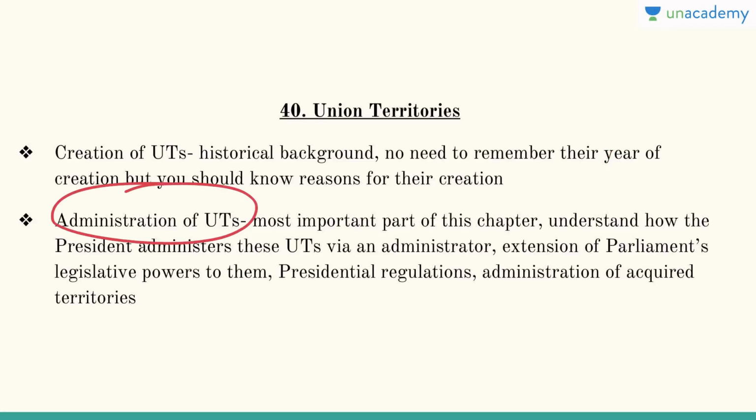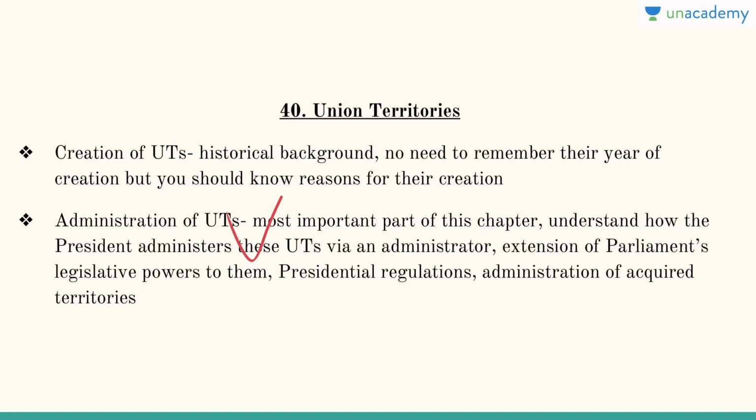Now let us talk about administration of union territories. The most important part of this chapter is the administration of UTs. Understand how the president administers these union territories via an administrator. Administrators are usually IAS officers, senior bureaucrats. Then there is the extension of Parliament's legislative powers to them, because it is technically territory of the Union. It is not a state, it is territory of the Union. That is why Parliament's legislative power will extend to them.